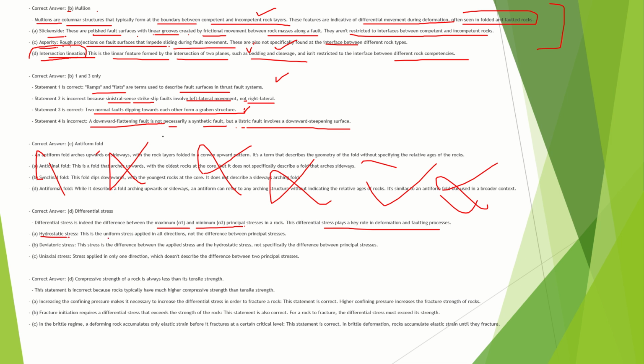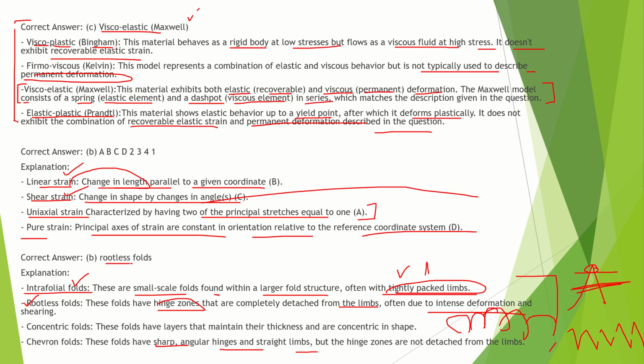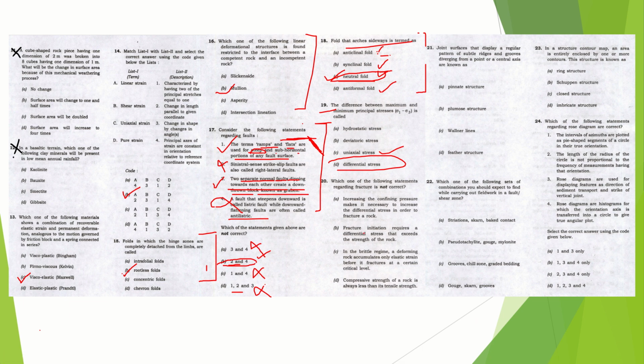Hydrostatic stress is the uniform stress that is applied in all directions and it's not the difference. Deviatoric stress is the difference between the applied stress and the hydrostatic stress. It is not specifically the difference between principal stresses. Uniaxial is stress applied only in one direction and it doesn't describe any difference between two principal stresses. Now coming to another question, that is the 20th question.